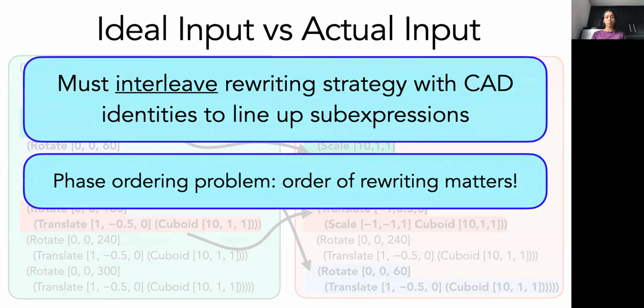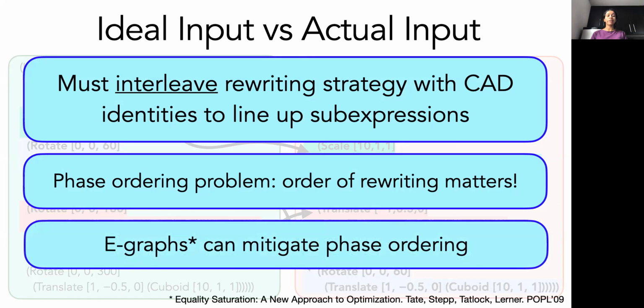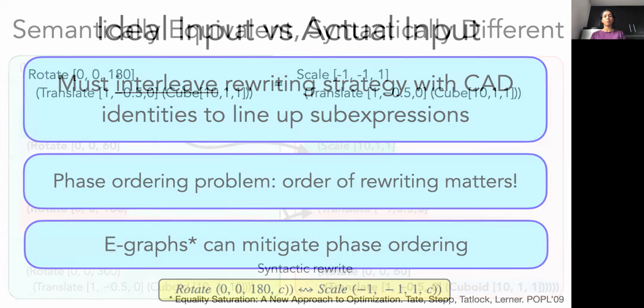Selinsky avoids the phase ordering problem by using a data structure called E-graphs. E-graphs have been shown to mitigate phase ordering by simultaneously applying a set of rewrites in all possible orders without forgetting any previously discovered expressions. This makes E-graphs a really efficient data structure for representing large numbers of equivalent expressions. So let's see how Selinsky uses E-graphs for applying CAD identities.